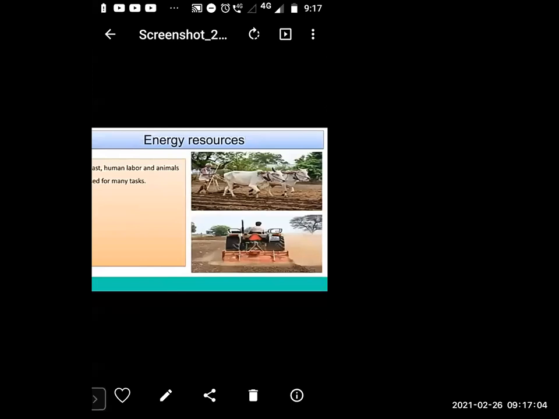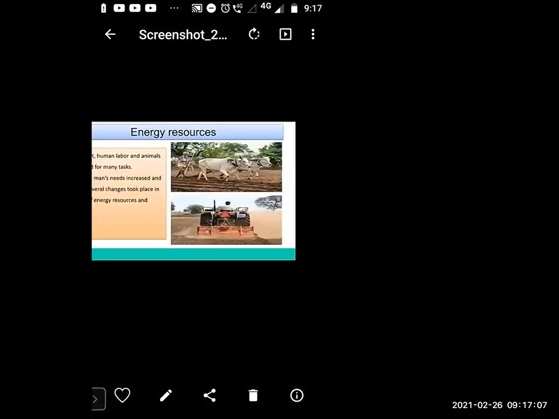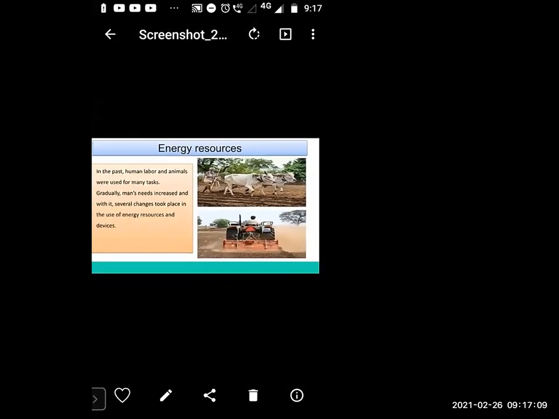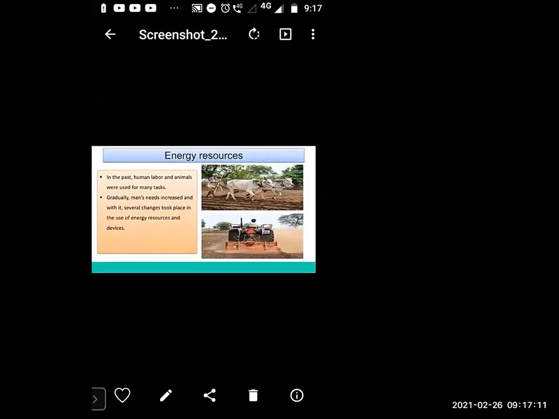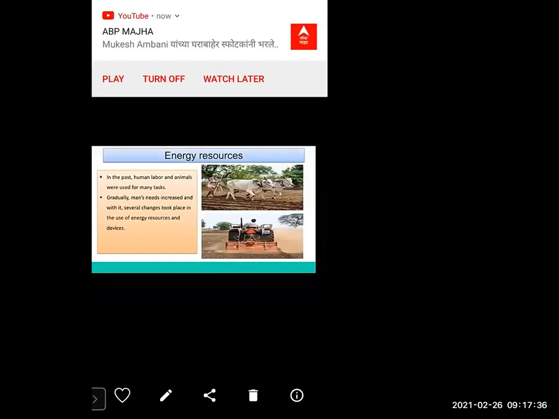So we are living in the 21st century, and so science is there. Gradually man's need increased, and with it several changes took place in the use of energy resources and devices also. Some years ago, man had to travel on his feet.